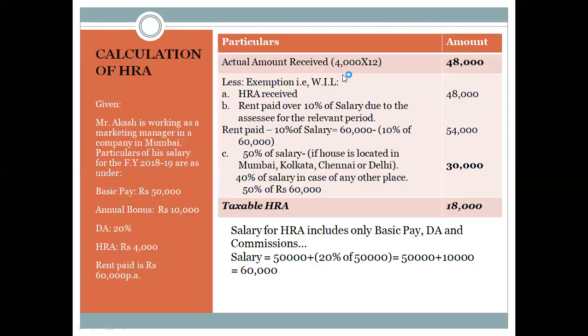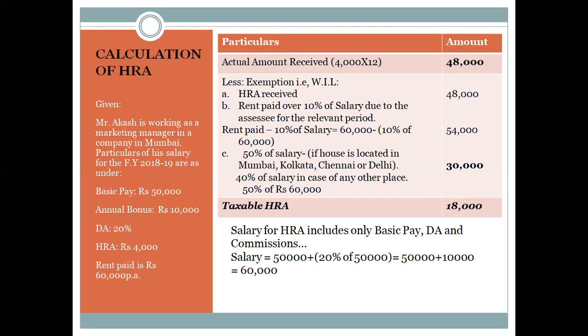So the thing is, for every allowance, basic salary or salary will be treated differently. We all know basic salary has 4 components, that is bonus, dearness allowance, commission, and basic pay itself. So for calculation of salary under HRA, if you see the pointer below the table, salary for HRA includes basic pay, dearness allowance, and commission. So I have all the information over there. Basic pay is 50,000 as mentioned in the question, and 20% is the dearness allowance, and dearness allowance is always calculated on the basic pay. So 20% of 50,000 is 10,000.